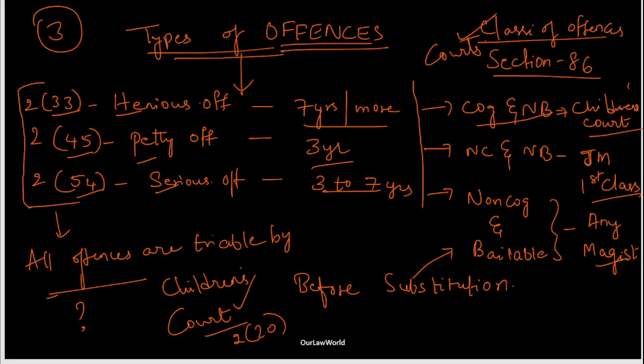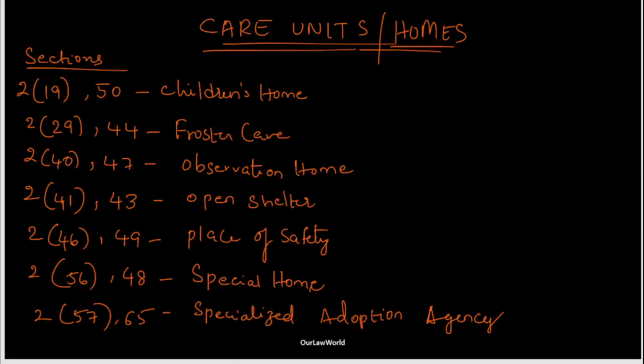The next very important and confusing topic in this act is care units or special homes. There are different kinds of care units or homes mentioned in different sections and defined accordingly. Let us identify these names with some keywords so that you can remember. First, children's home.